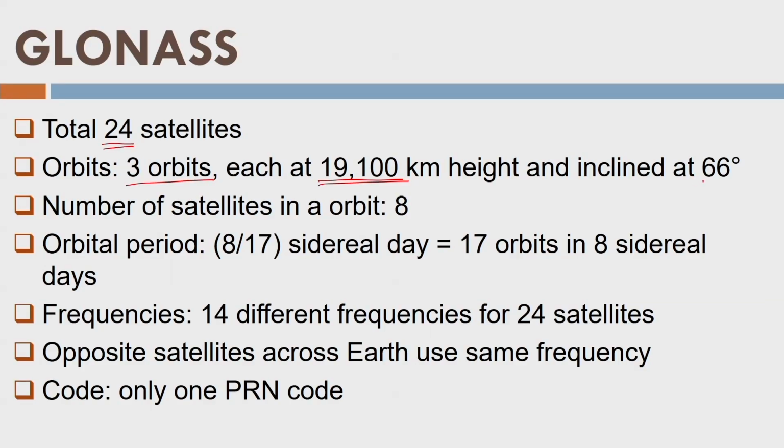Okay, and they are inclined at 66 degrees. You will be surprised why 66 degrees, whereas GPS and Galileo are around 55 or 56 degrees. The latitude of Russia is around 66 degrees. So is it a global system or a local system? We call it a regional system. They are basically targeted, or tuned, to serve a particular territory on the earth.